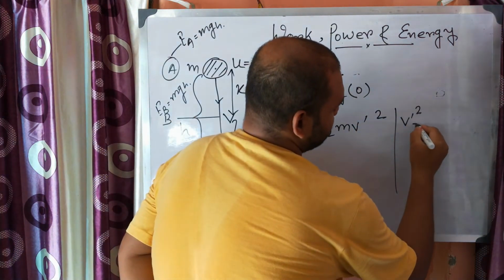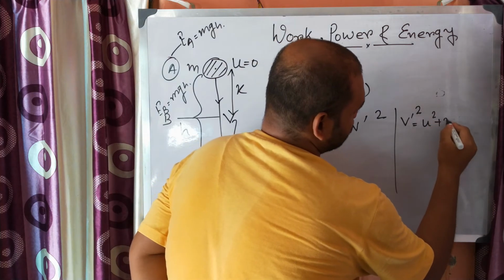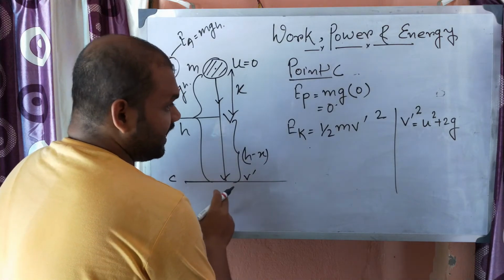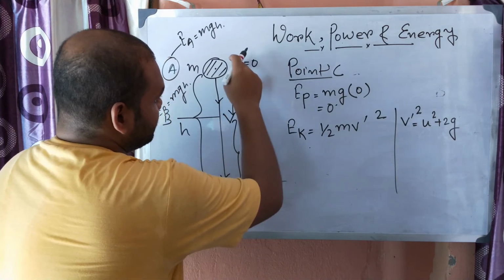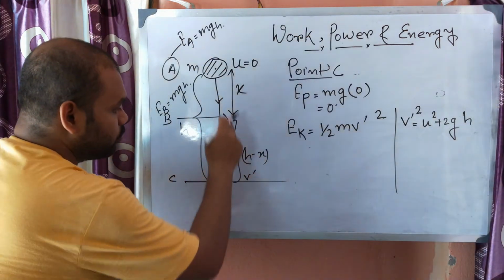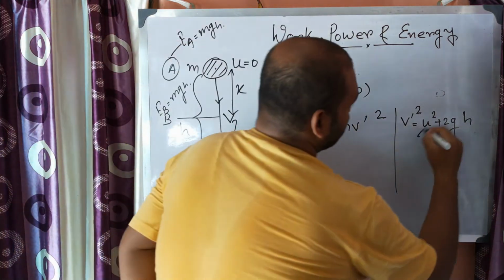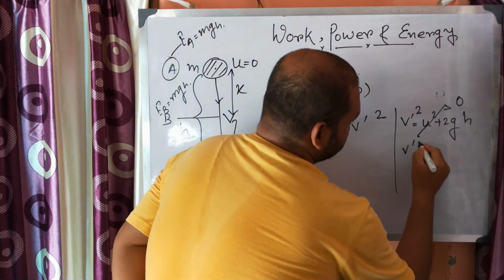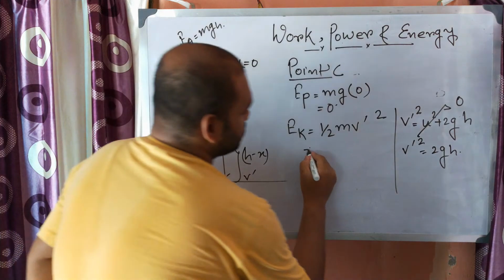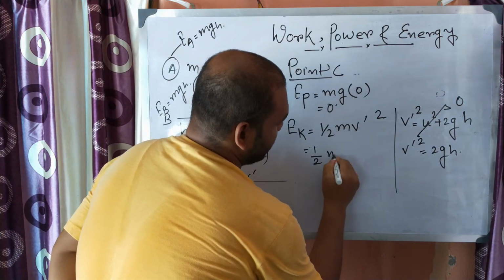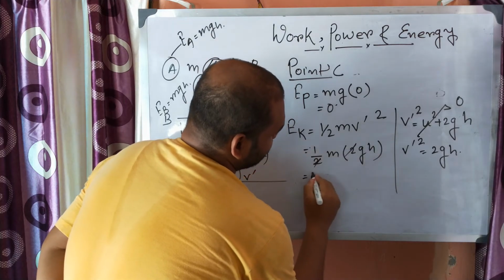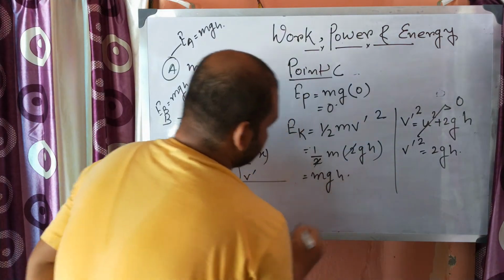So v prime square will be equal to u square plus 2g, and what is the value of x? Here it is the total h, because it falls through the total distance. So v prime square is equal to 2gh. Instead of this you can put half m into 2gh, so 2 cancels out, giving mgh.